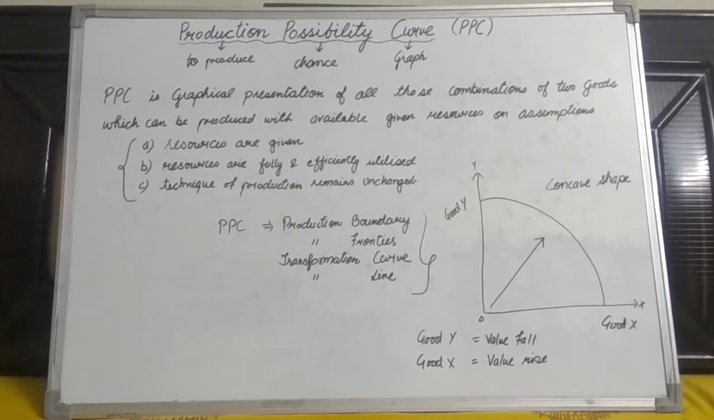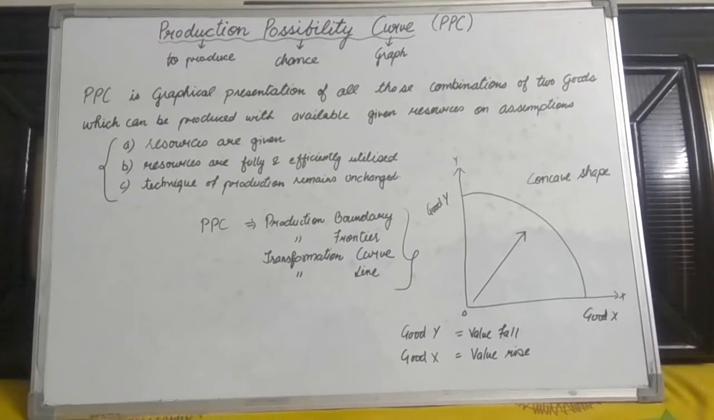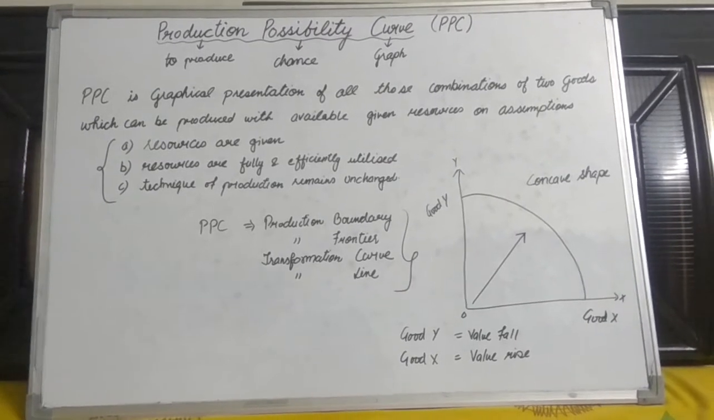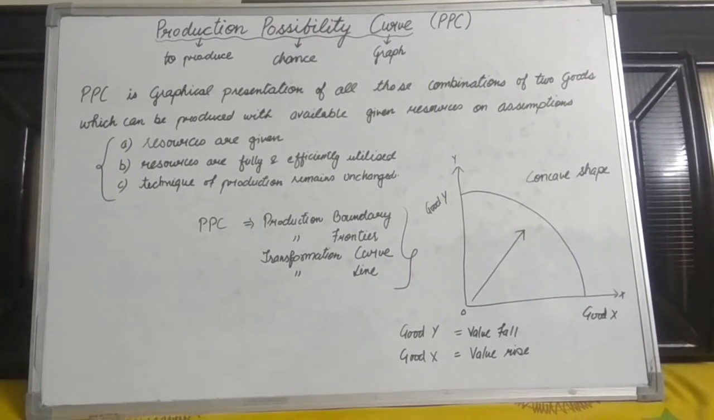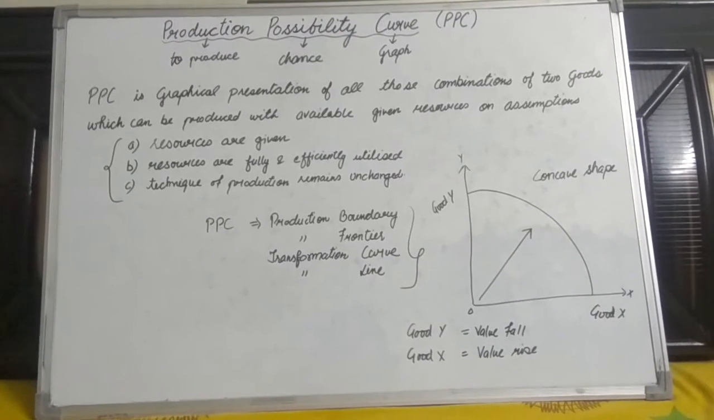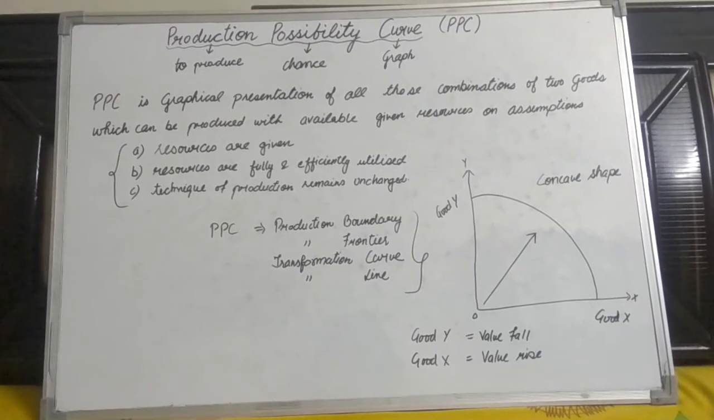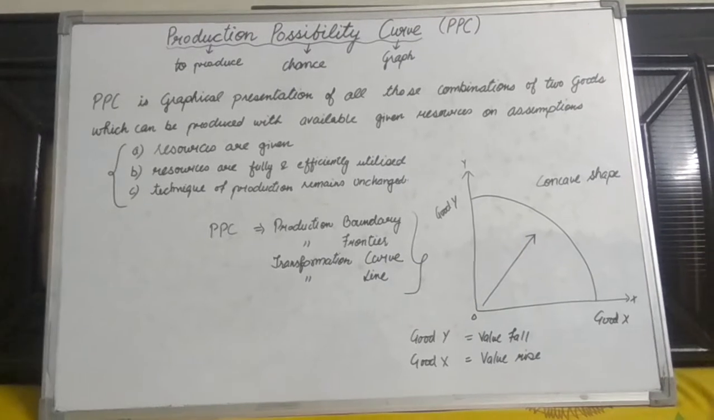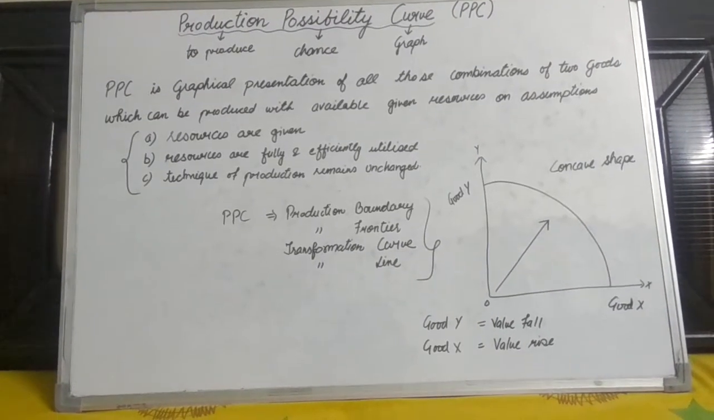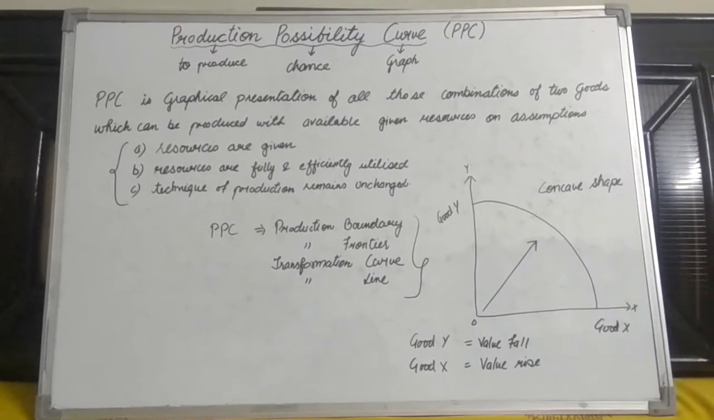Students, it is very important to note here that the figure drawn along the right side is the figure of PPC. Here we have shown good Y on the y-axis and good X on the x-axis. The shape of the PPC curve is concave as indicated by the arrow. The slope and shape of the curve is opposite to the origin. That is why the arrow is marked starting from the origin towards the center of the axis. So this particular type of shape is termed as concave shape.